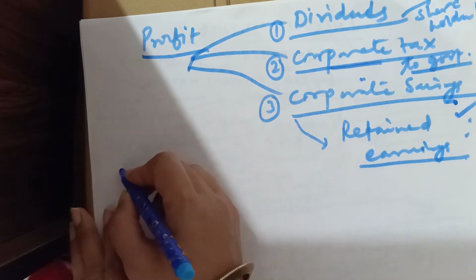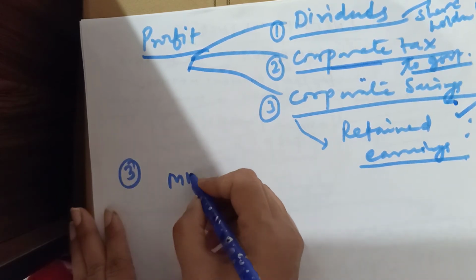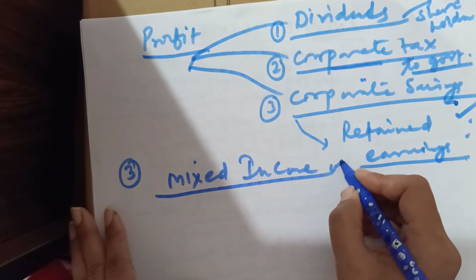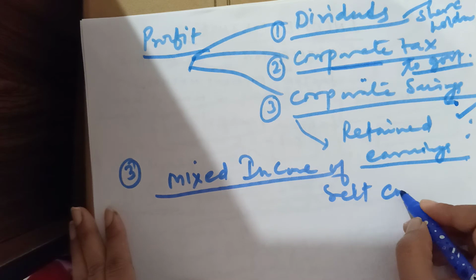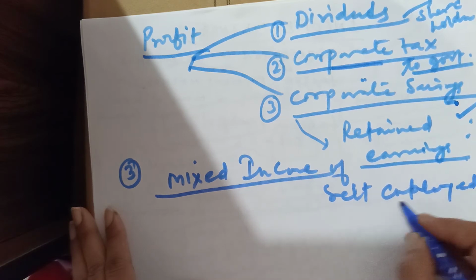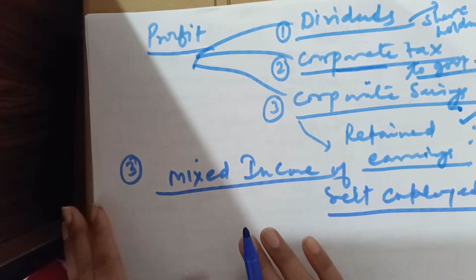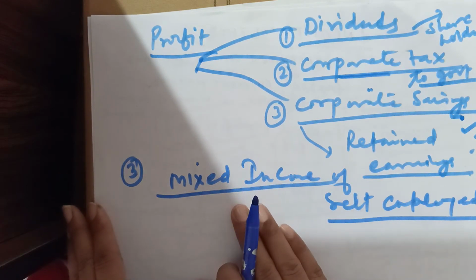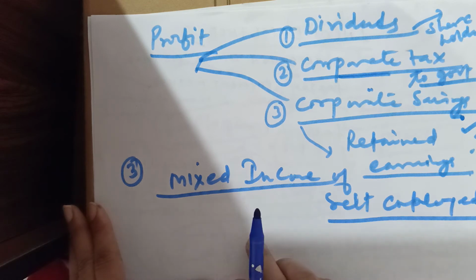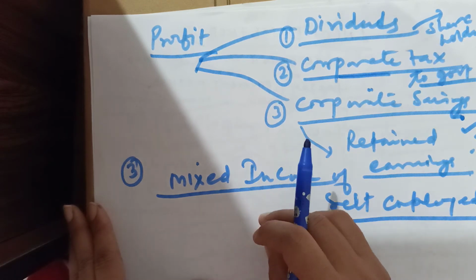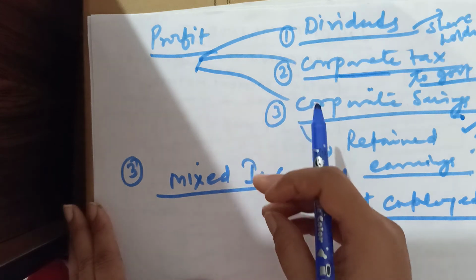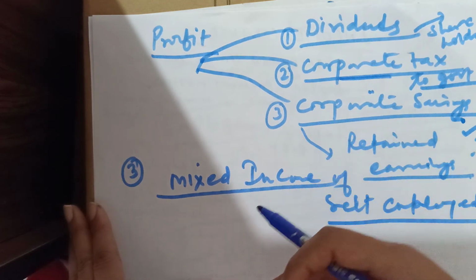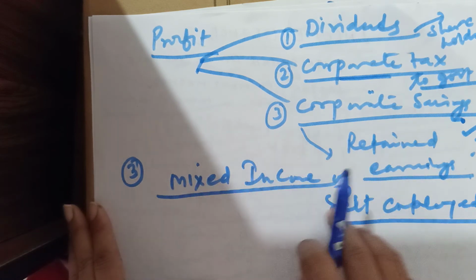Now come to mixed income. The third part was mixed income of self-employed persons. Suppose I give you one example. Mixed income means all income included in this, like income of own account workers, farmers and doctors, barbers, and unincorporated enterprises, small enterprises, repair persons, shopkeepers, and this income is known as mixed income.